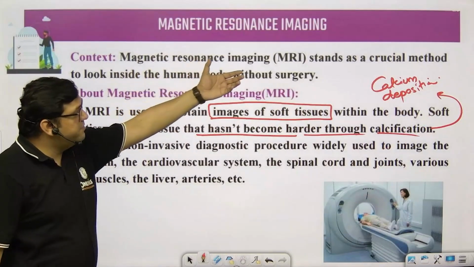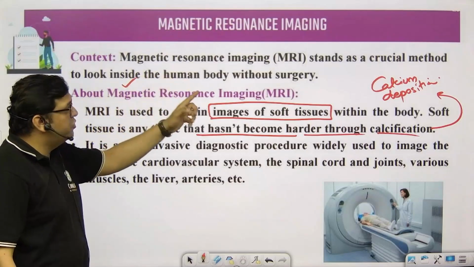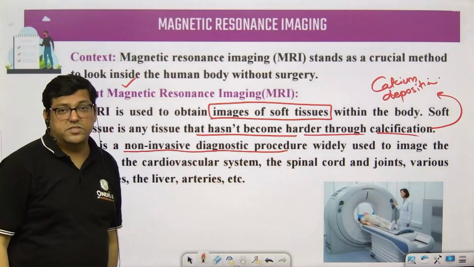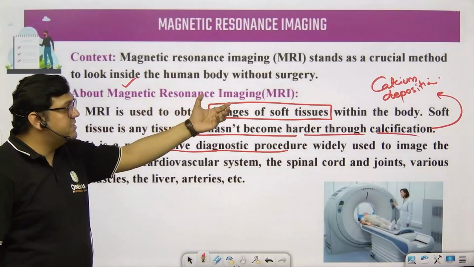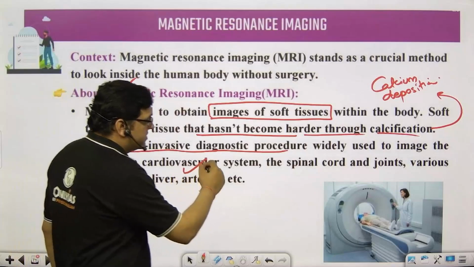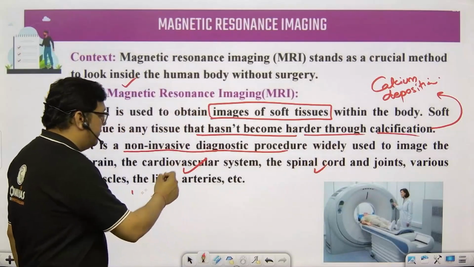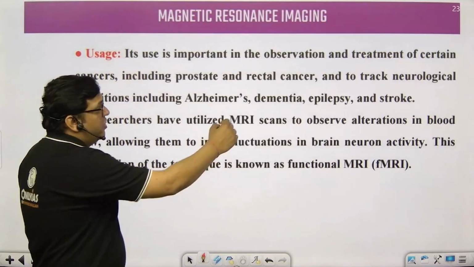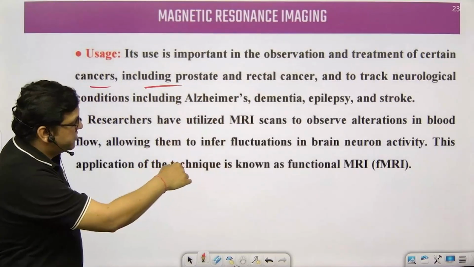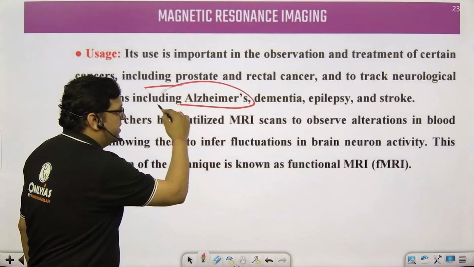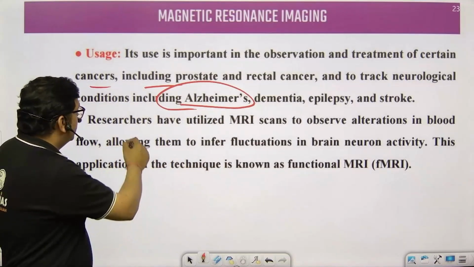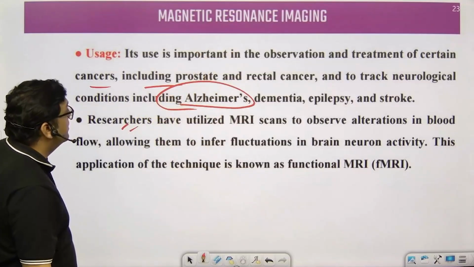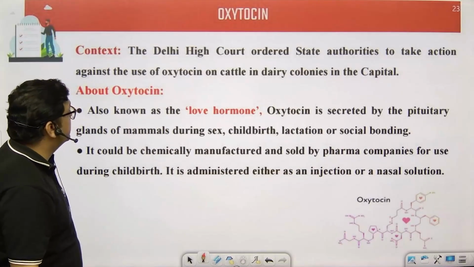So magnetic resonance imaging is a crucial method to look inside the human body without surgery, and non-invasive diagnostic procedures are possible now using these MRIs, particularly in the cardiovascular system, spinal cord, joints, liver and arteries, right, students? So it's important in the observation and treatment of certain cancers, prostate cancer, rectal cancer, and also Alzheimer's disease, dementia, epilepsy. All these aspects are possible because of MRI, magnetic resonance imaging.